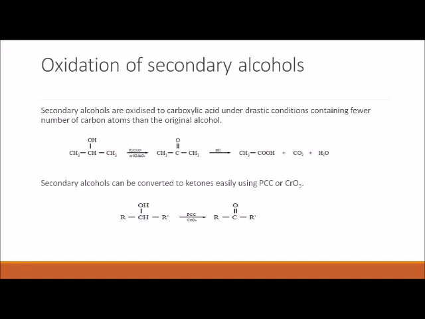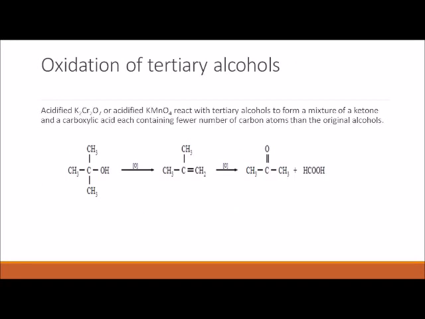Secondary alcohols can be converted to ketones easily by using only PCC or CrO3. So secondary alcohols are converted into ketones, but primary alcohols are always converted into aldehyde by using a mild oxidizing agent. Oxidation of tertiary alcohols.